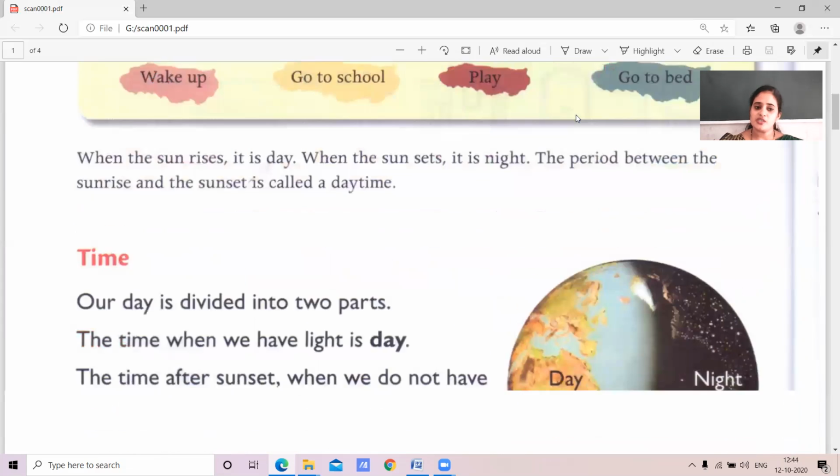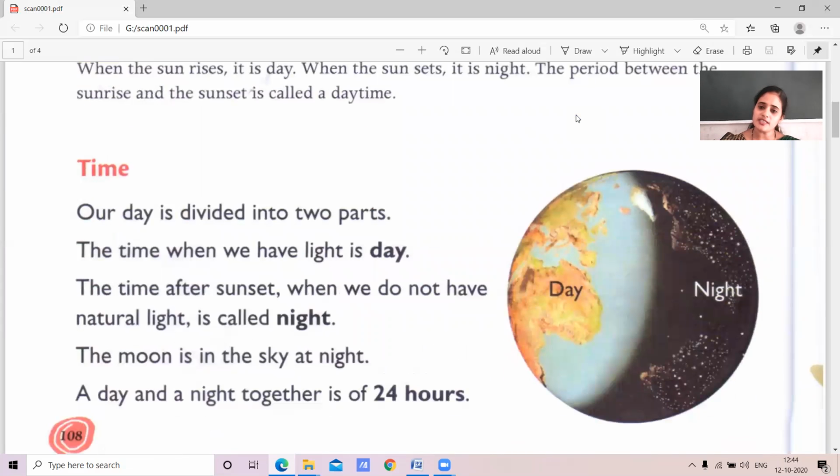Okay. So time. What actually is this time? Into how many parts is the time divided? Our day is divided into two parts. The time when we have light, if you see the light, we call that day. We get light from the sun.